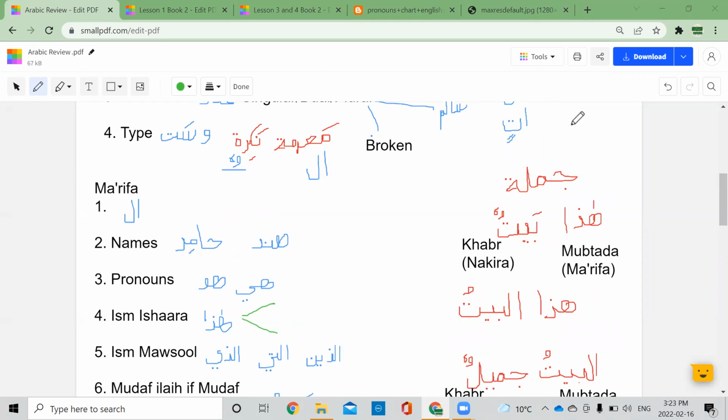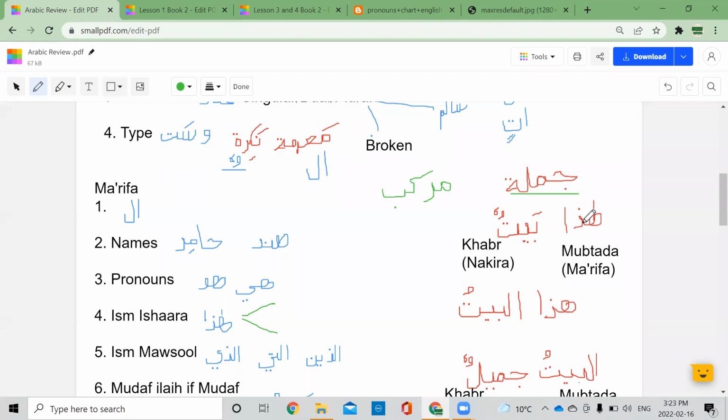We've learned about Jumlas and Murakkab. There are 2 things. We have Jumlas, which are complete sentences, and we have Murakkabs. Murakkabs are incomplete sentences or phrases. They don't make sense by themselves.